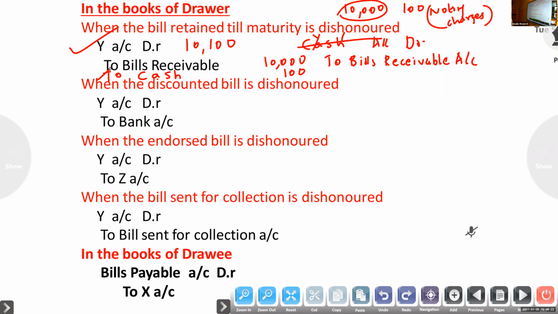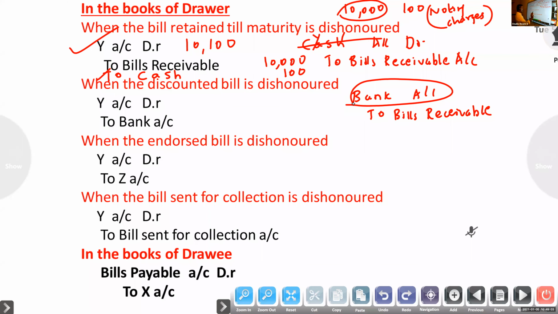Next, when the discounted bill is dishonored. Second case: if a discounted bill is dishonored, we know that entry. The third entry was bank account debit, discount account debit to bills receivable. If a discounted bill is dishonored, in the third entry we debited bank.